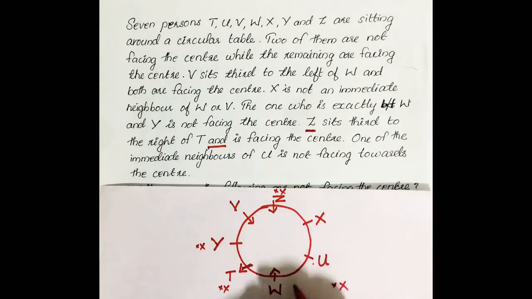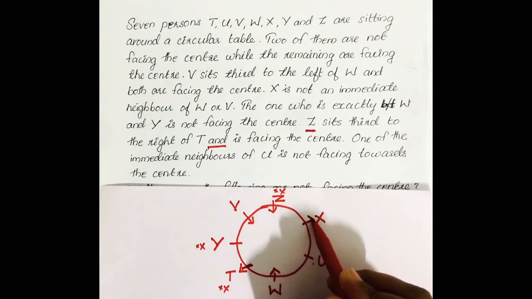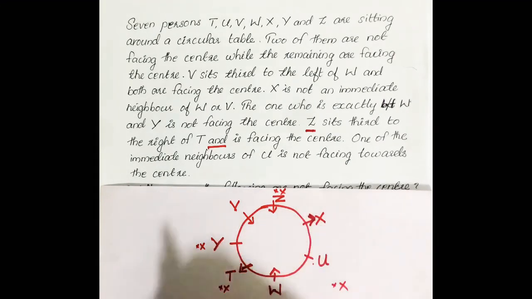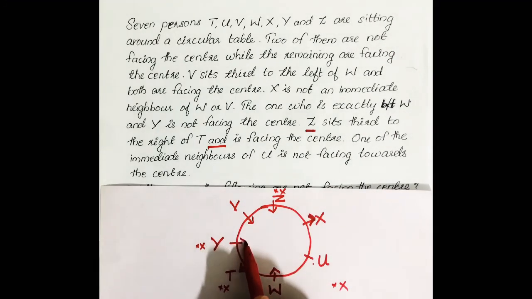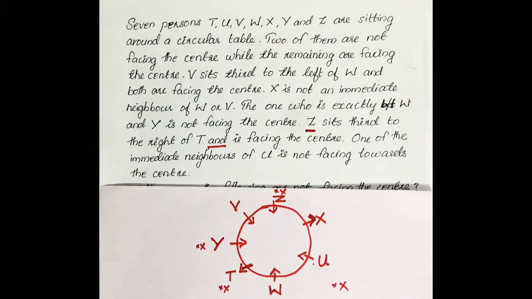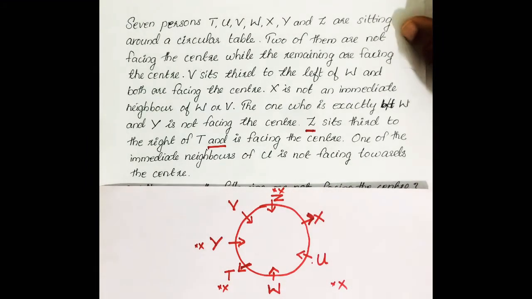One of the immediate neighbors of U means one neighbor is W and other neighbor is X. Out of these two persons, one is not facing towards center. W is already facing towards center, so X is facing outside. So remaining persons are facing center, because out of these 7 people, only 2 are facing outside. Okay. So this is the arrangement.